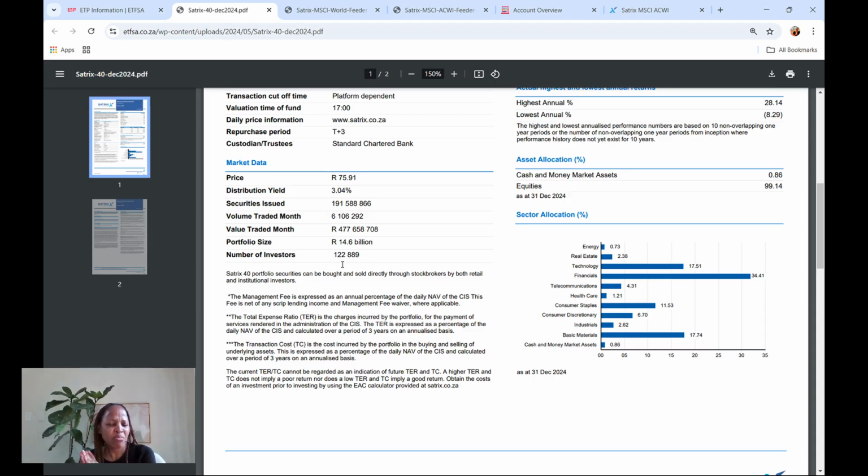Yeah, this number makes me question a lot of things. I hope this number will only get bigger from here. I'm expecting at least 1 million investors in Satrix 40, but 122,000 tells you something about maybe the lack of knowledge of investors, lack of, I don't know, but yeah, it's quite a low number for such a big country, right? We've got a lot of people, and 122,000 is extremely small.